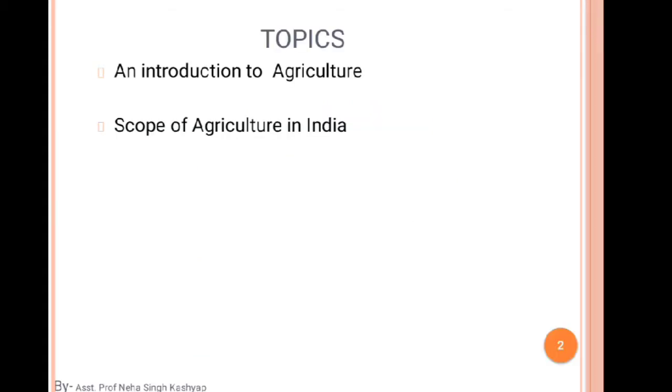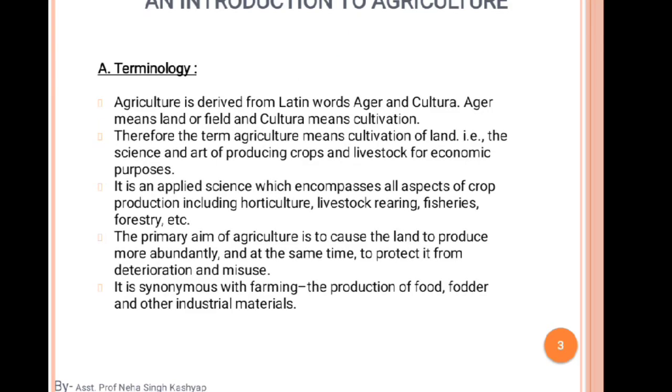Our topic today is an introduction to agriculture and the scope of agriculture in India. You must be thinking that this is not in our syllabus.